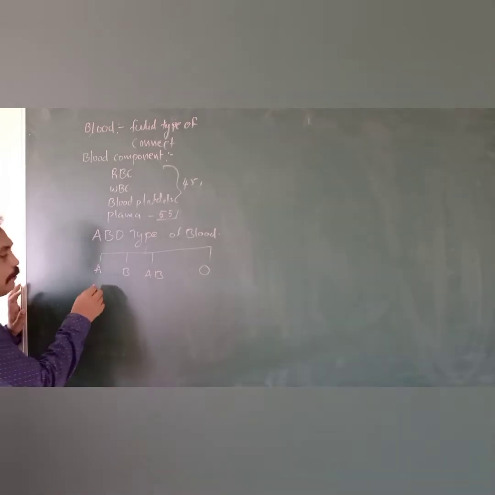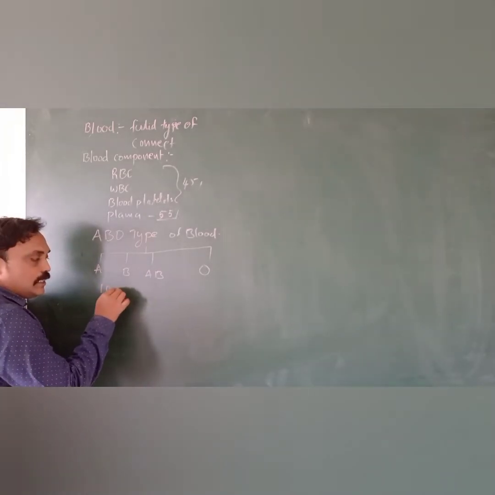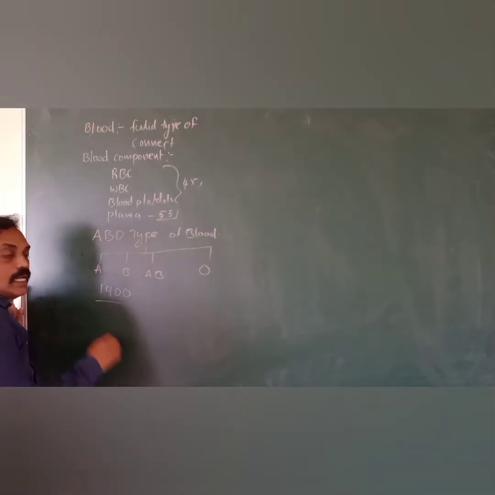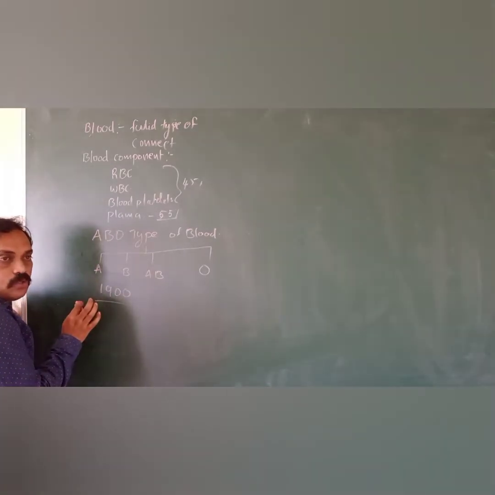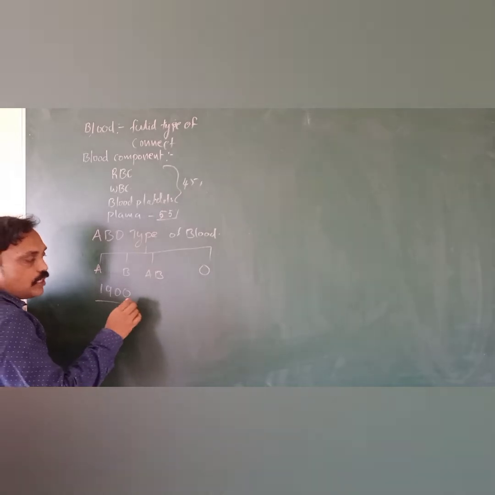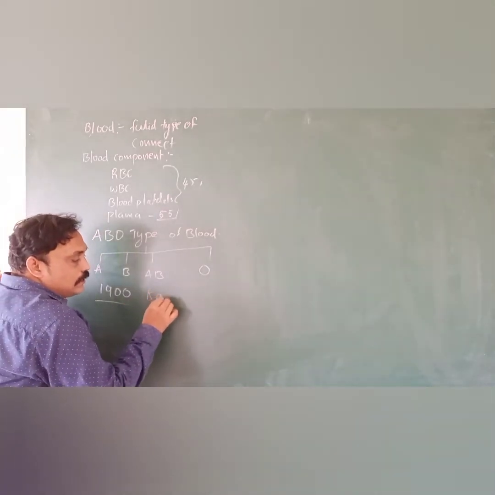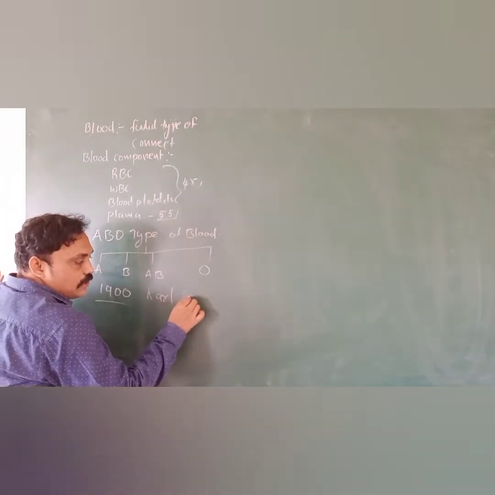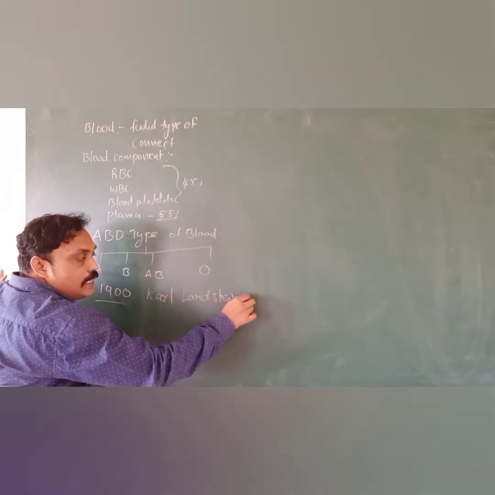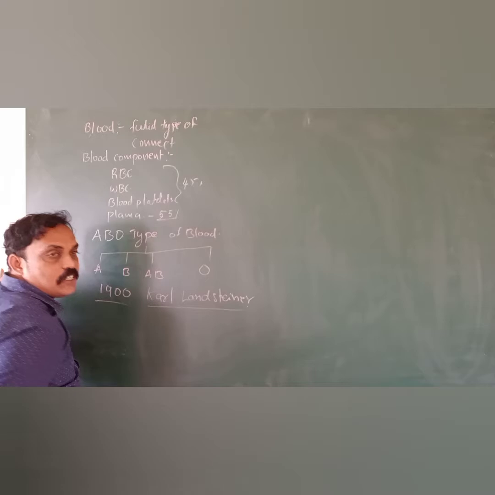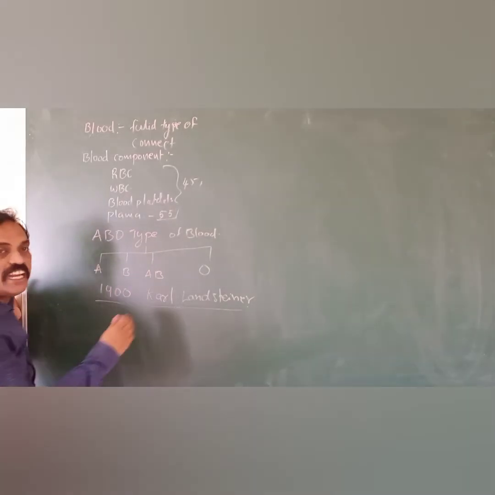Until the 19th century, nobody knew about the various types of blood groups. After the 19th century, Karl Landsteiner, the scientist, discovered various types of blood groups in human beings.